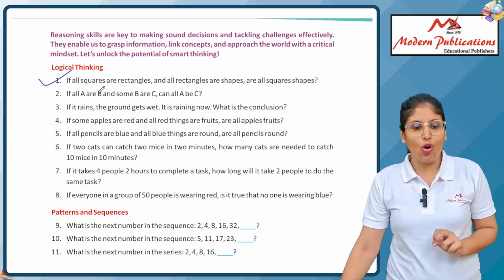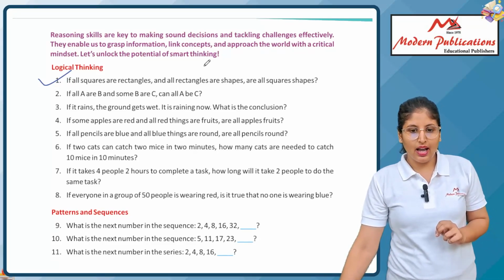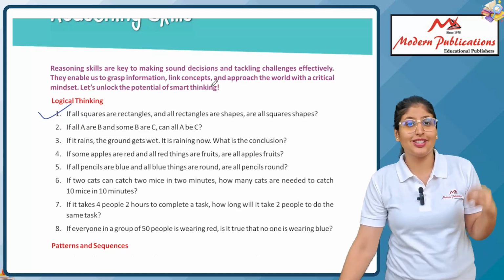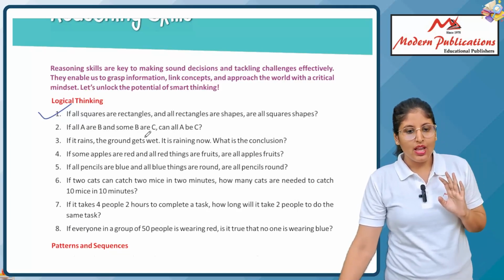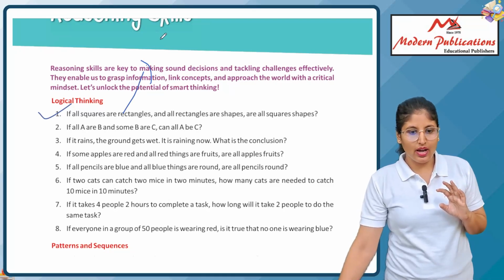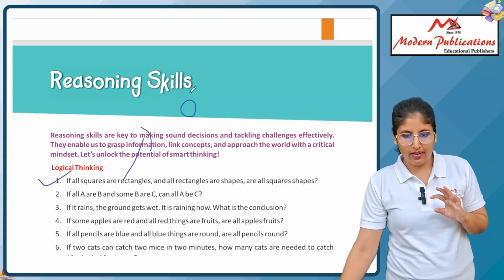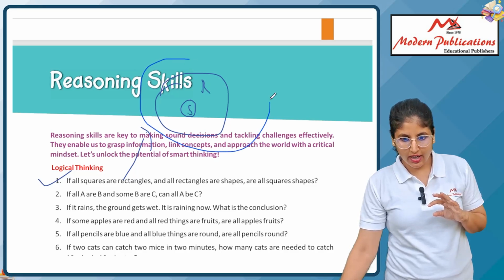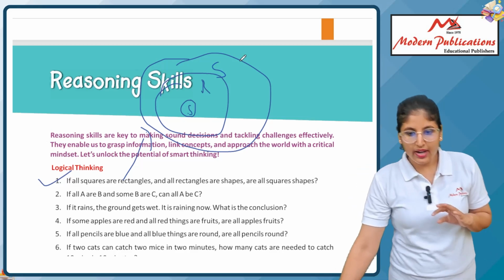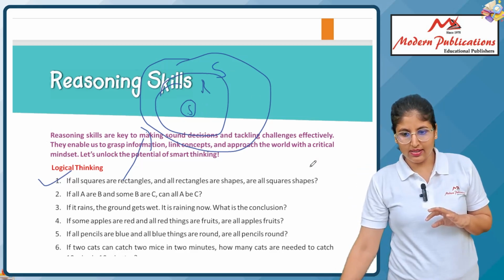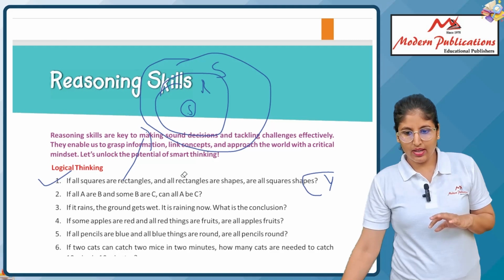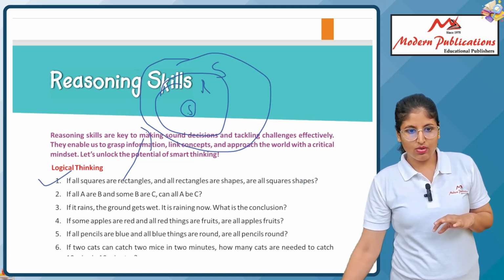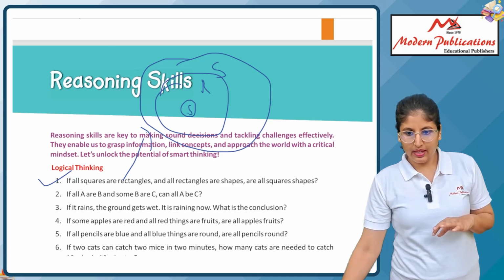First is, if all squares are rectangles. There are lots of questions, so I cannot go in depth, but I can tell you. If all squares are rectangles and all rectangles are shapes, are all squares also shapes? Yes, we can say yes. So I will write yes.